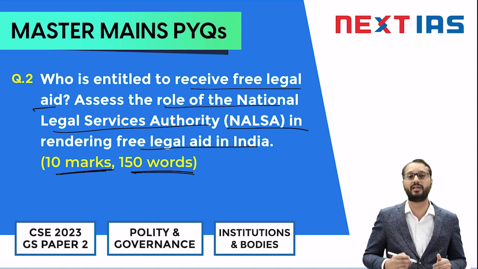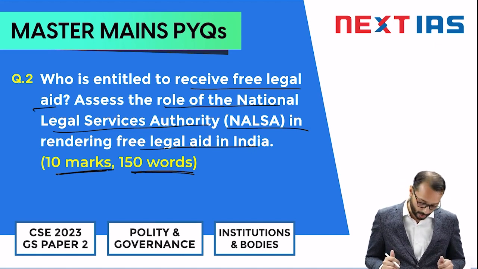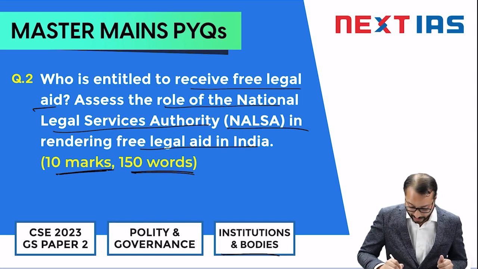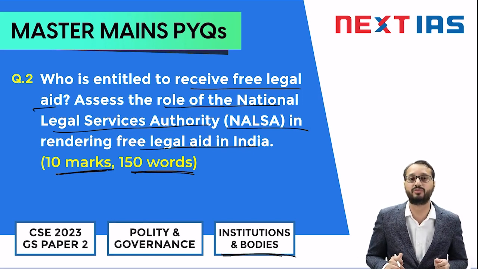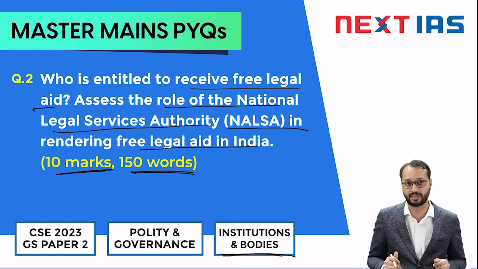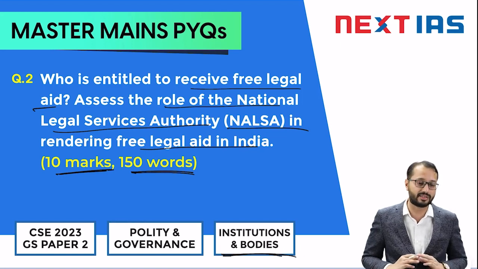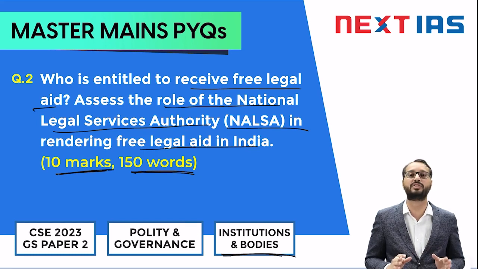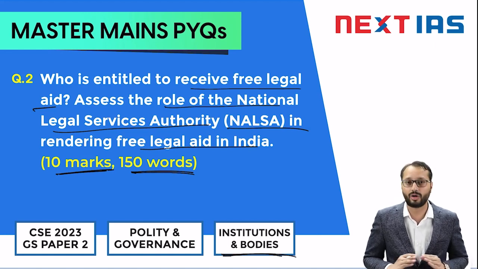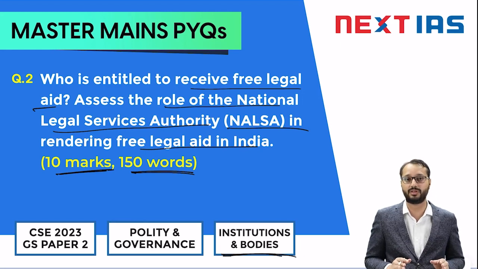So this again comes under the polity area of your syllabus, and the exact area where you can locate this would be institutions and bodies created for vulnerable sections, right? So what was the rationale for UPSC asking this question? See, NALSA is in news every year, right? Access to justice is a big concern for India. After the COVID pandemic, access to justice for the poor and vulnerable sections, the recent reports on under trials, etc. So there is a lot of rationale for asking this particular question, right?